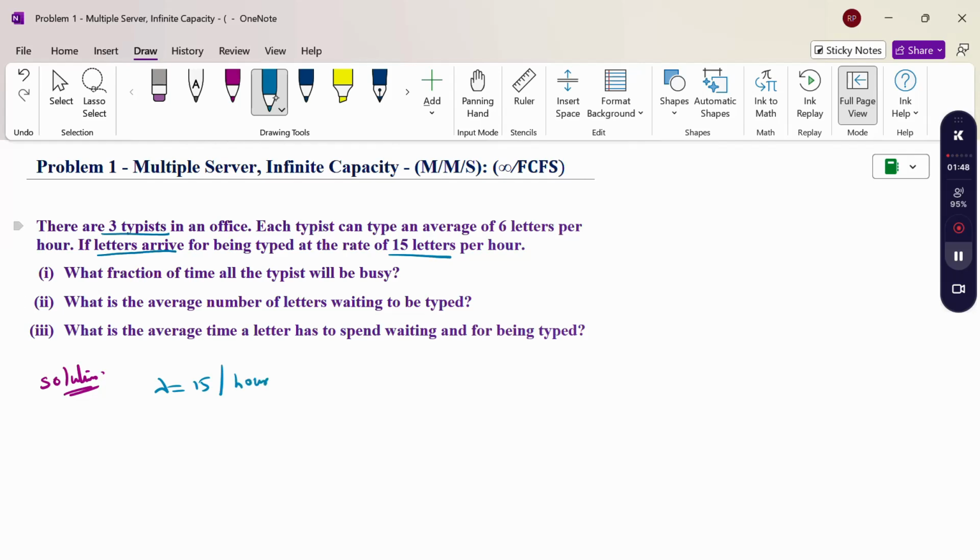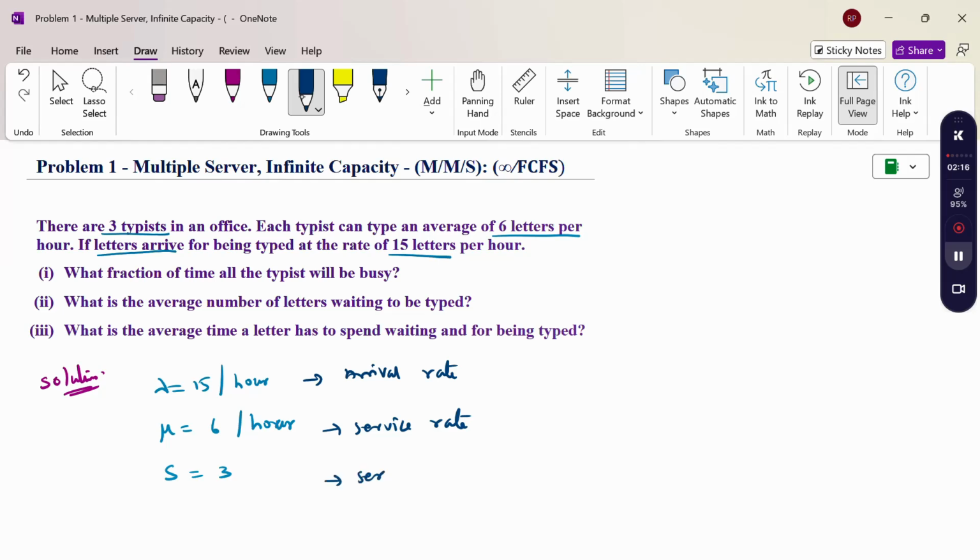Then the typist can type an average of 6 letters per hour, so mu is the service rate, 6 letters per hour. Then the number of servers is 3. So lambda is the arrival rate, mu is the service rate, and then the number of servers.